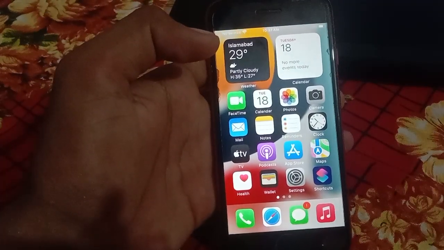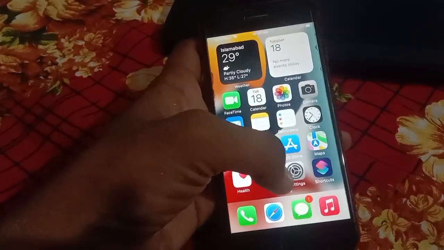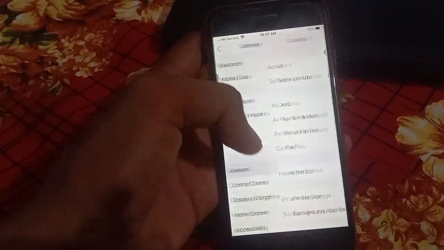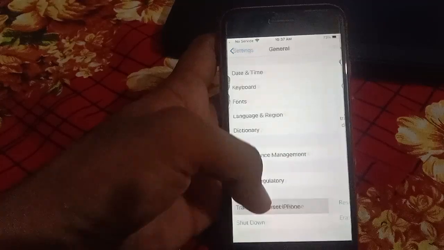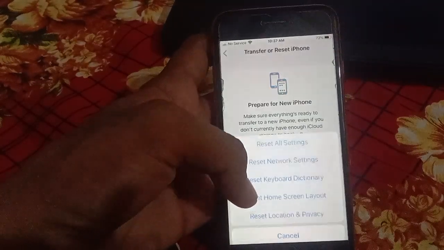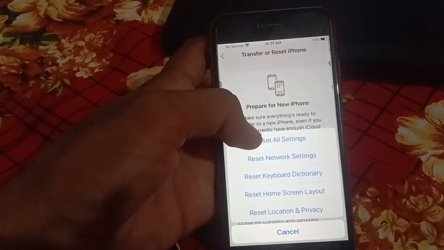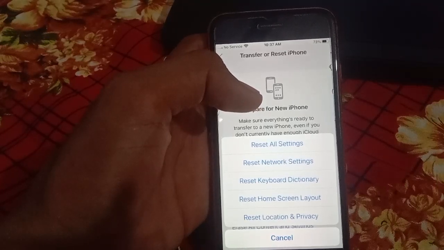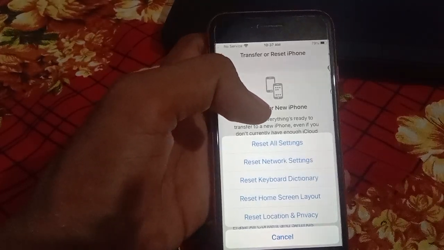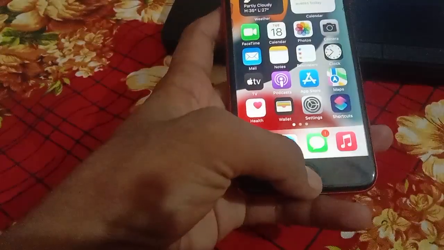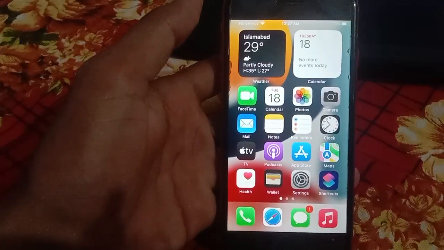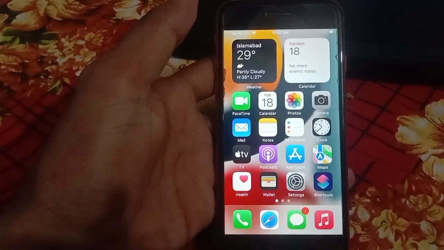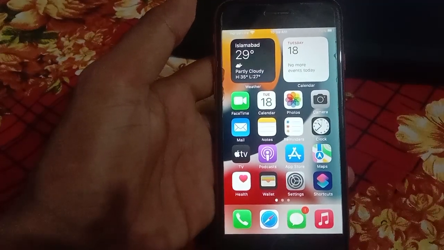the fourth solution is to reset all settings. Go to Settings again, then click on General, then click on Transfer or Reset, then click on Reset, and then click on Reset All Settings. Then enter your phone passcode, and your problem is fixed and your iPhone should be working properly. This fixes the iPhone black and white screen problem.